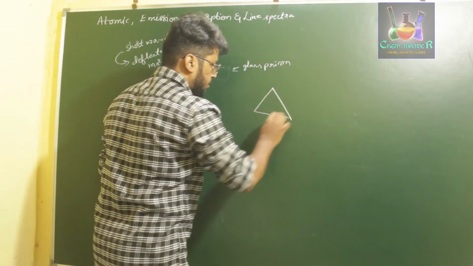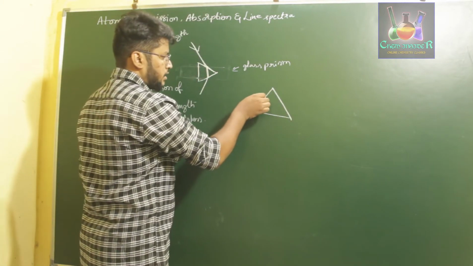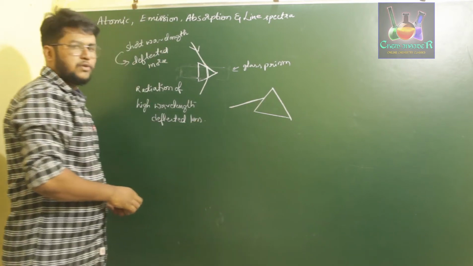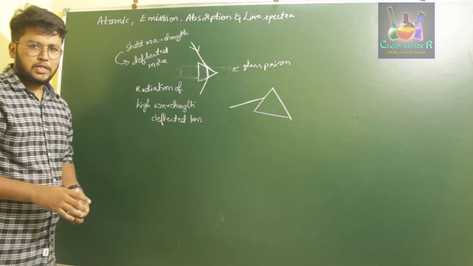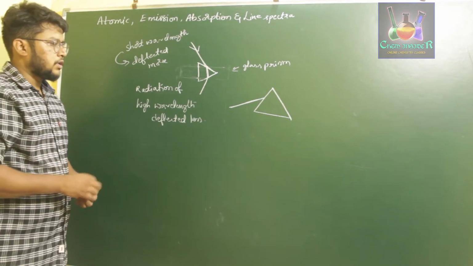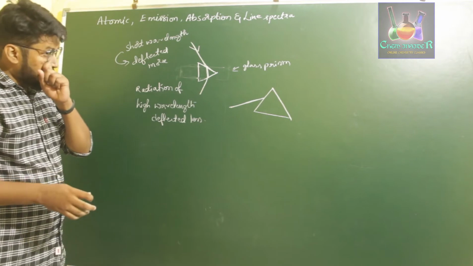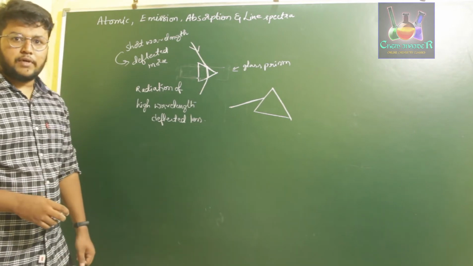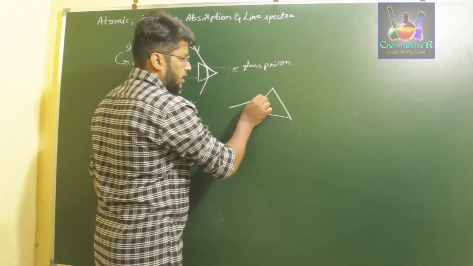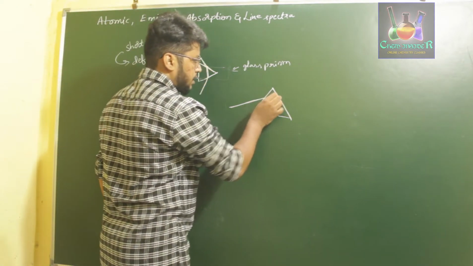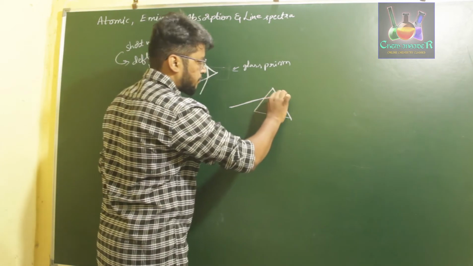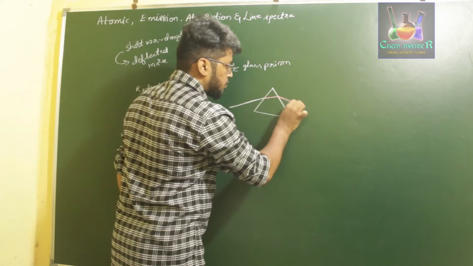So let us take this is our prism and we are passing light in this direction. As we know, our visible region has 7 different colors: violet, indigo, blue, green, yellow, orange, red. What happens is red, which has a higher wavelength, deflects less. Let us say this is red, so it deflects less in this way.